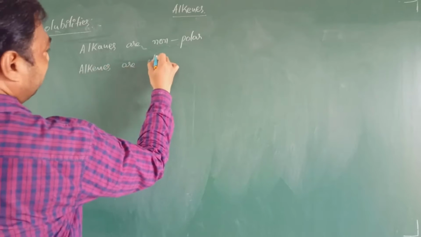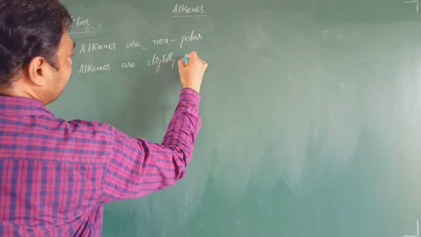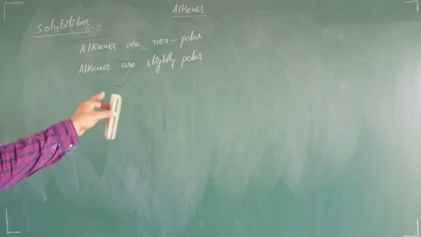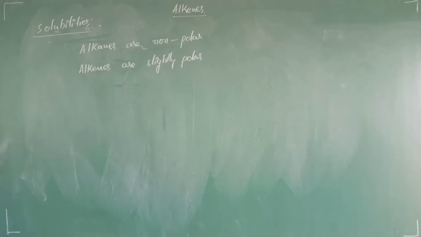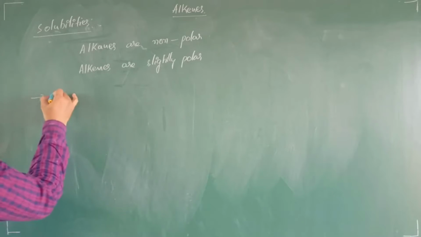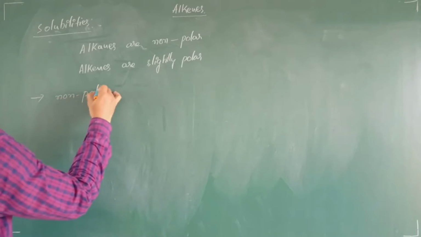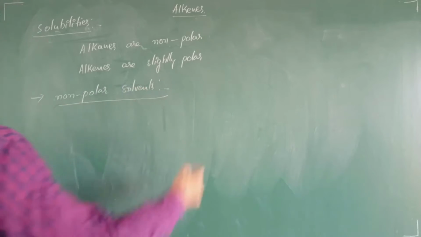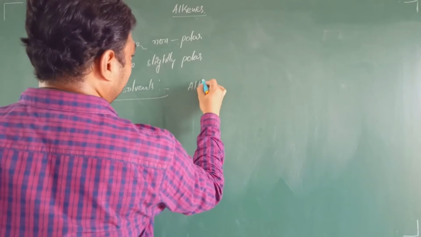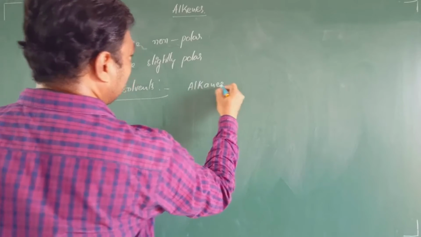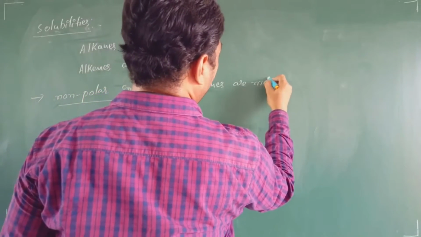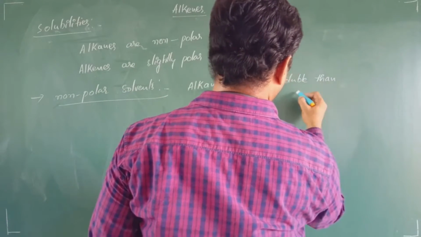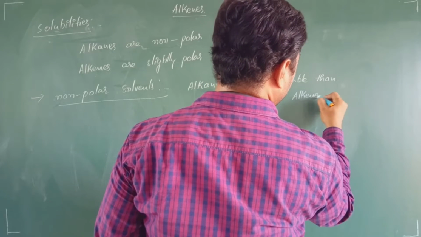Alkenes are slightly polar due to the presence of the weak pi bond. Therefore, if you compare the solubility in non-polar solvents, alkanes are more soluble. Alkanes are more soluble than alkenes and alkynes.